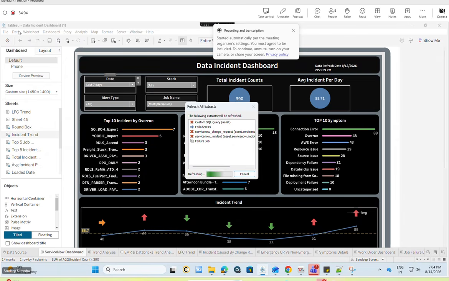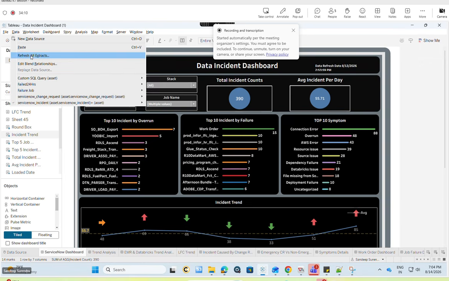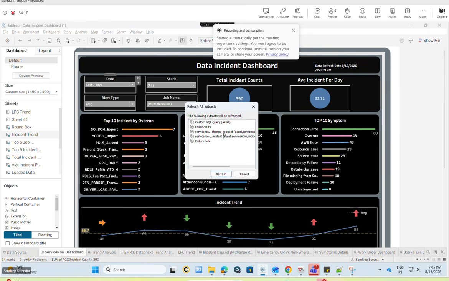We need to go to Data, the same Refresh All Extracts. I need to refresh all the extracts, not singly. So I just click on refresh all extracts, and I give the password. This takes half an hour. You can do whatever other work you want. It's not necessary that you stay on this page, but your video should be up.